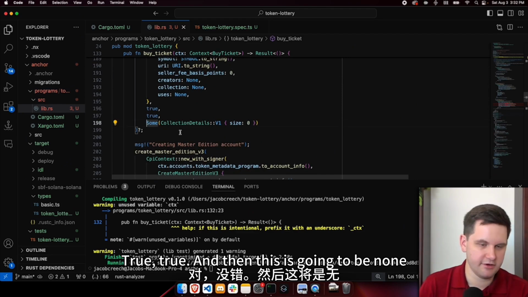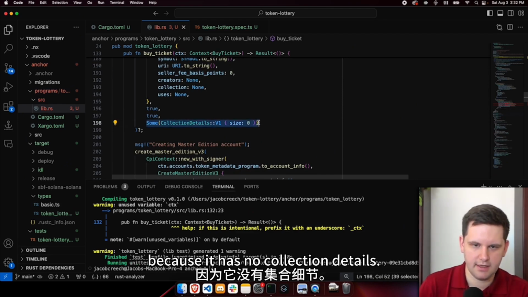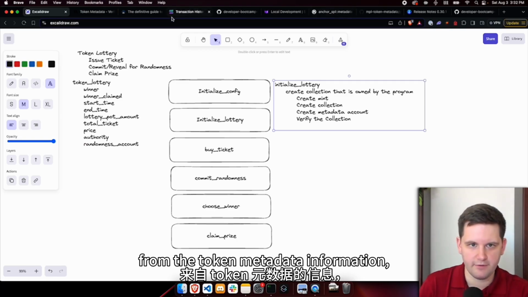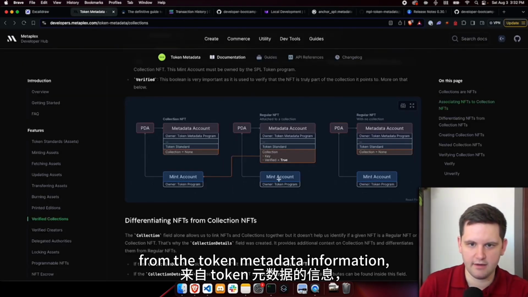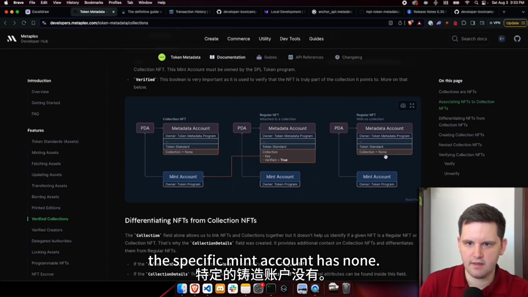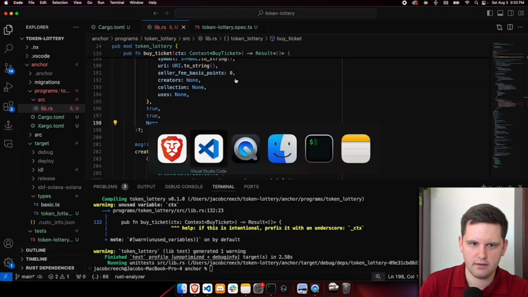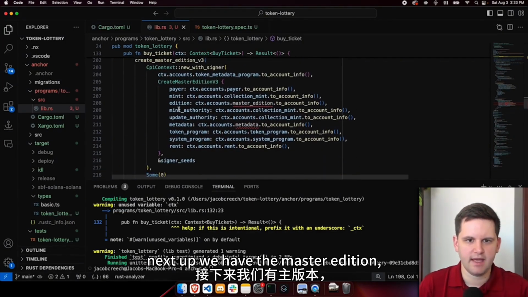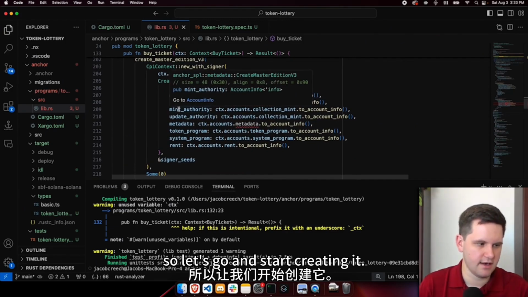True, and then this is going to be none because it has no collection details. This is just like, if you remember from the token metadata information, the specific mint account has none. All right, so we have that one. Next up, we have the master edition. So let's go ahead and start creating it.